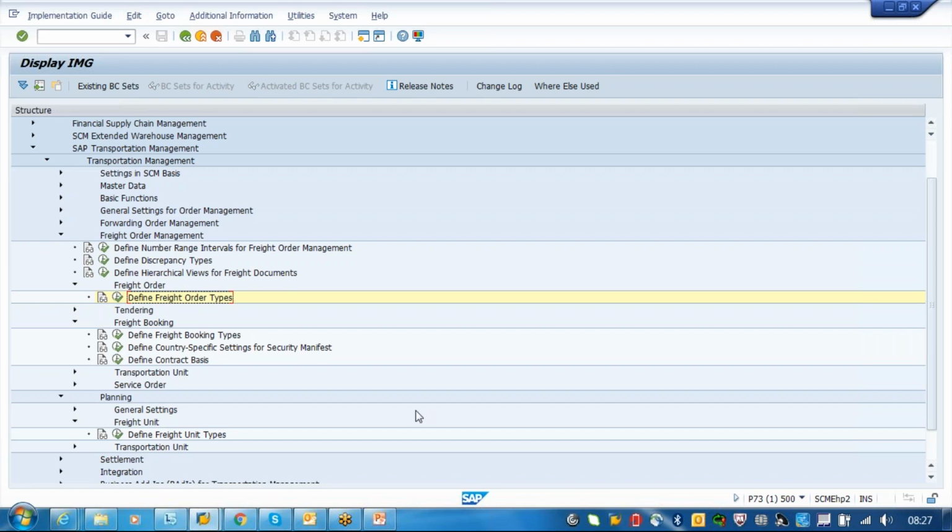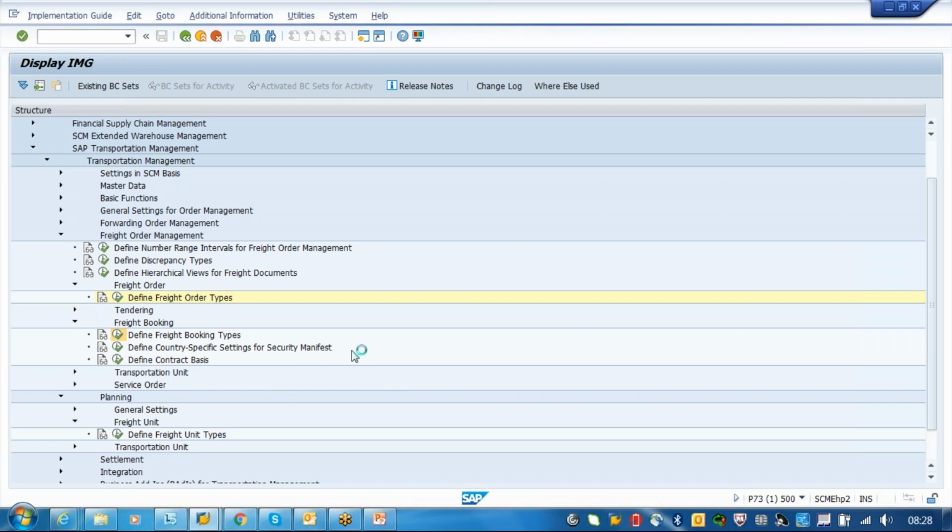Now the process we are doing is we get the forwarding order, and from the forwarding order we create the freight order. But in case you are creating a freight booking, that is for the ocean and air scenario. Initially you will create a freight booking, then a forwarding order will be created. Why such a process, I will tell you later, because there are some schedules we have to create. I will tell you that one.